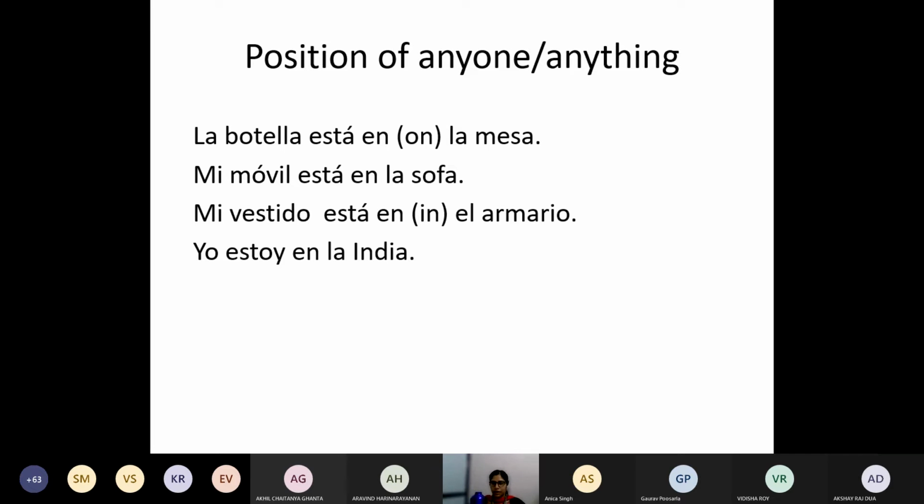Okay, it can go anywhere. Like I can keep it in my almirah, or I can keep it on the other table. I can keep it anywhere. It's changing. Its location is changing. Positions keep changing. My dress is in the almirah, or I can keep it next day. I can fold it and keep it in a trunk. Yo estoy en la India. I am in India. I'm not saying I am from India. So anybody can go anywhere, ¿no? Yo estoy en París, not en la París.